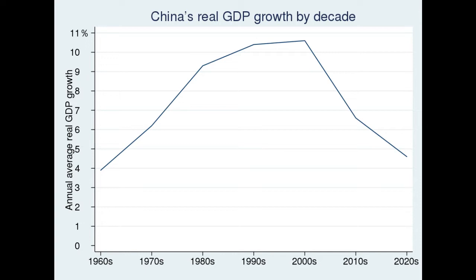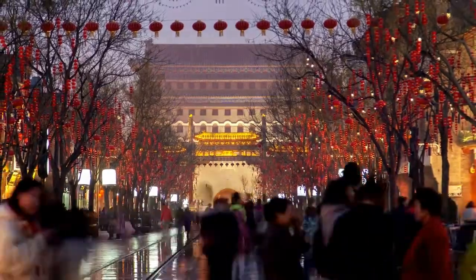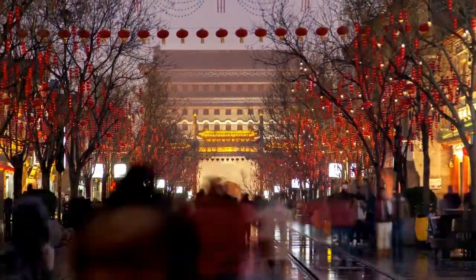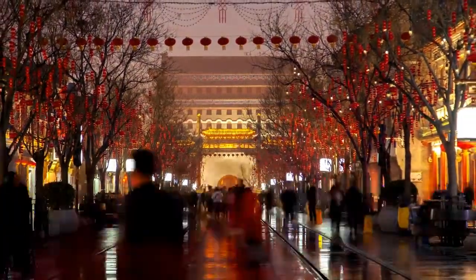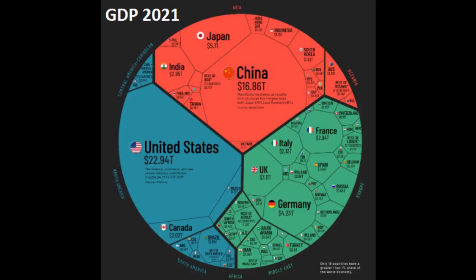After multiple decades of rapid growth, China has now entered a period in which they have to adapt in order to keep up the pace. Despite what many people think, China is not actually a wealthy country. It has the 2nd highest GDP in the world, but this is largely due to its size. It has a population of roughly 4 times the United States and total GDP of about 70% of the size